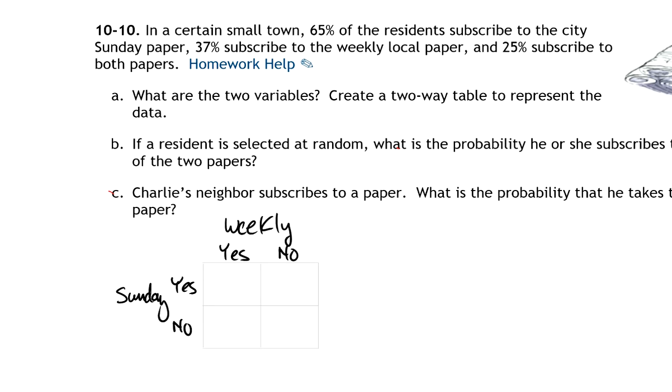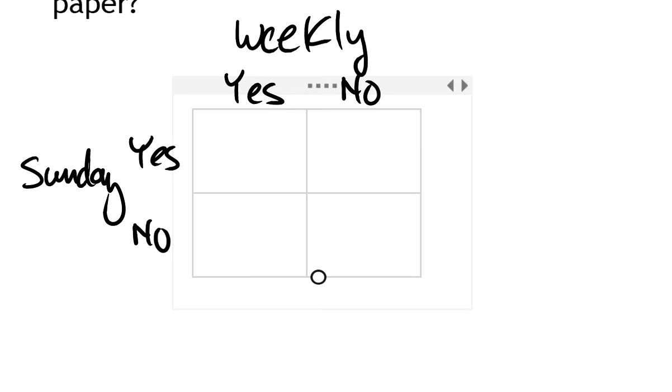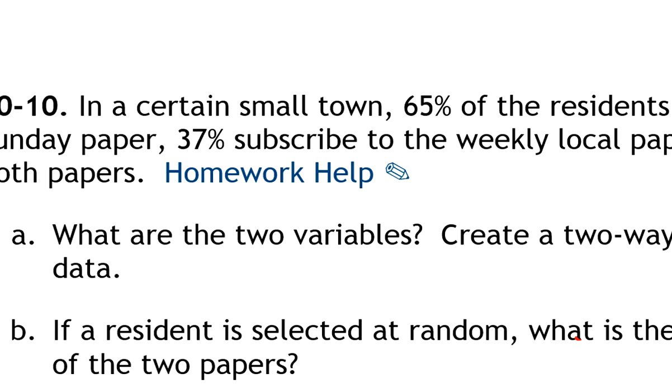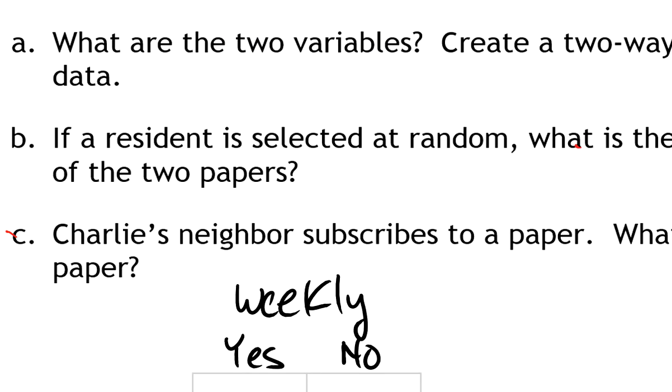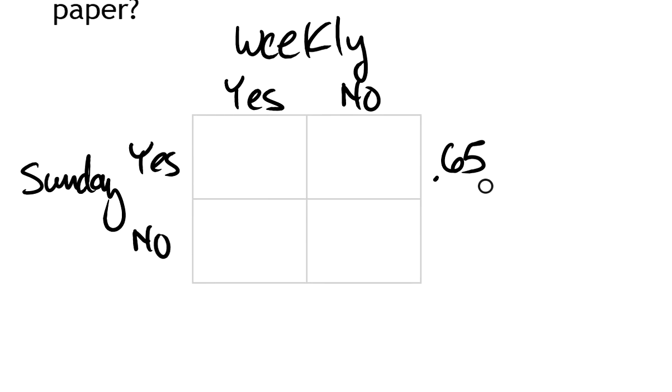Now they give us a couple percents here. It says in a certain small town, 65% of the residents subscribe to the city's Sunday paper. So 65% get the Sunday paper. What I'm going to do is way over here on Sunday paper, yes, I'm going to write 65%, and I'll write it as a decimal, 0.65. And then they also say 37% subscribe to the local weekly paper. So 37%, 0.37 get this paper.